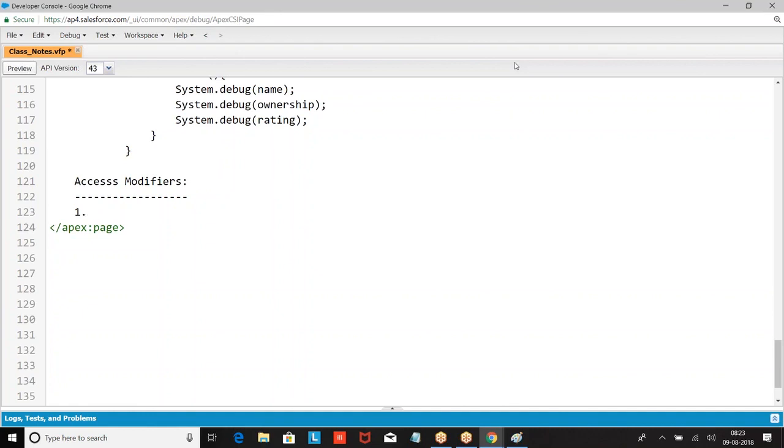Access modifier. What is this access modifier? This will specify the scope and visibility of the members: class, methods, variables.